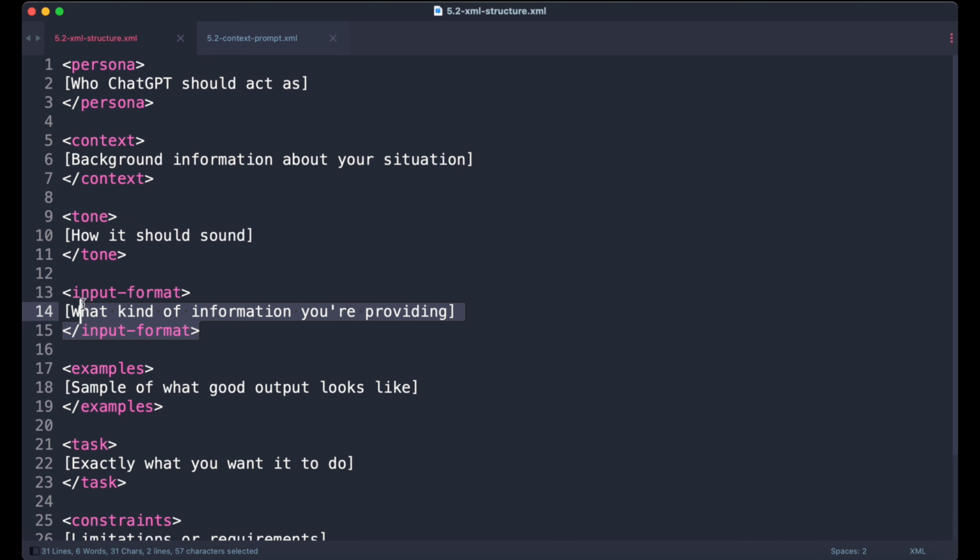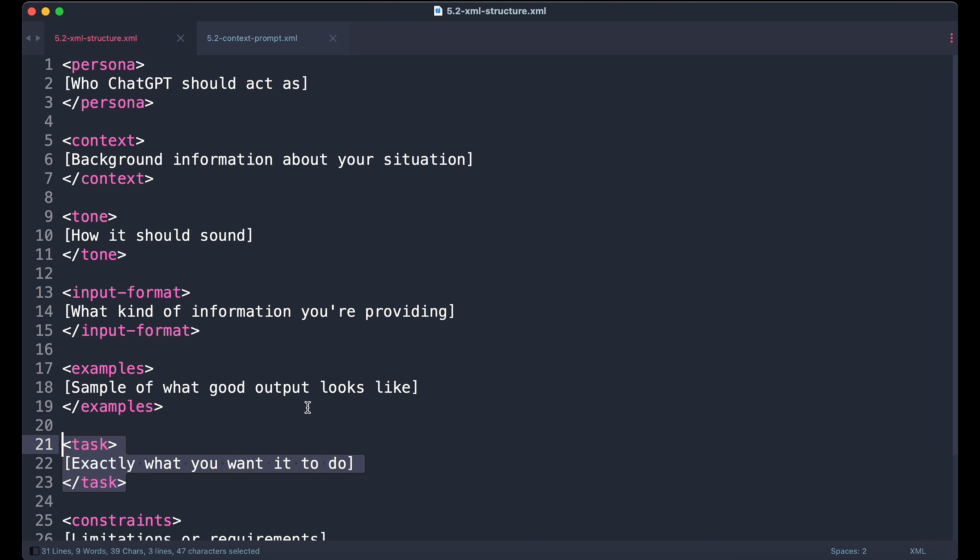The input format tag tells ChatGPT what kind of information you're giving it, whether it's an attachment, documents, raw data, meeting notes, customer feedback, or financial reports. This helps it process your input more intelligently. Now, in the example section, you show ChatGPT exactly what good output looks like. Instead of hoping it gets the style right, you're giving it a template to follow. It's like providing work samples to a new team member so they understand your quality standards.